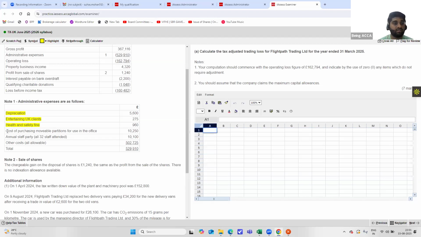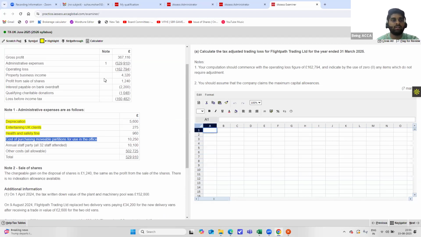Next, the cost of purchasing movable partitions for use in the office. A mobile partition is part of plant and equipment, which is used in our computation of capital allowances. Here it has been shown as a revenue expenditure by adding it to the administrative expenses, but this is not how it should be treated. Instead, the cost of mobile partitions should be used in the computation of capital allowances, so we'll highlight this as well.